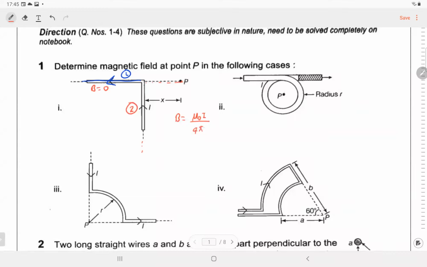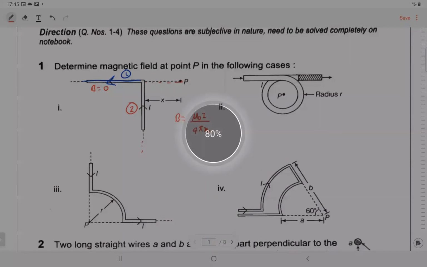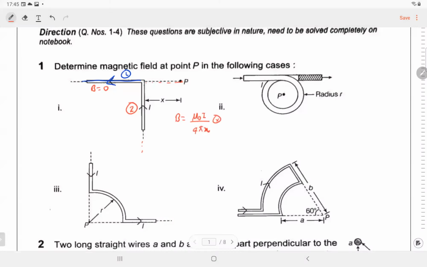Very good. And what will be the direction using that right hand palm rule? Inwards. What is the direction of magnetic field due to wire 2? Wire 1 does not have any magnetic field and wire 2 produces magnetic field. Inwards. Okay, so this will be mu naught I by 4 pi x into the plane.